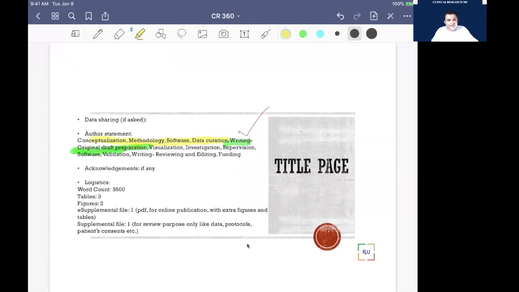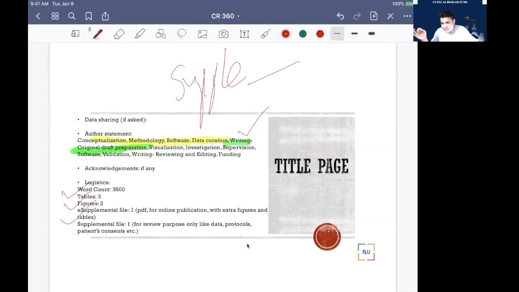Some important parts depend on the size of the article. Journals want to make sure each section is there, how many word counts, how many tables and figures, and whether you have a supplemental file to publish online. Supplemental files are of two types. One is when your results are so huge you cannot put them in the paper, which will happen once you are in residency or postgraduate school and your results are very complicated.